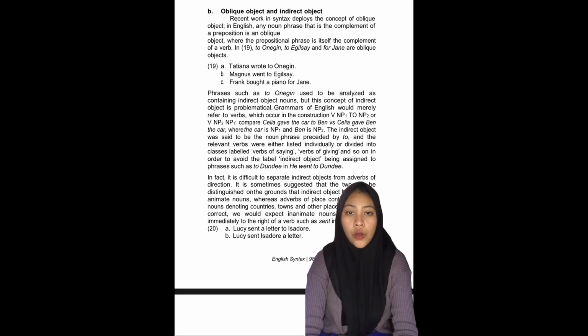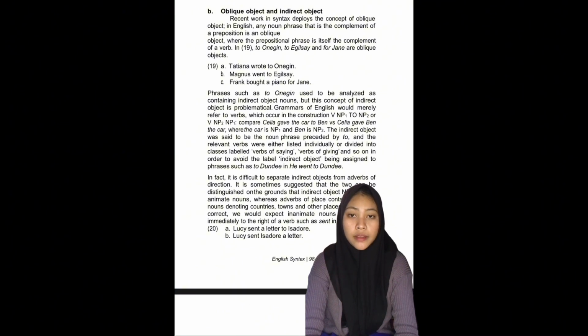Phrases like these used to be analyzed as containing indirect object nouns. But this concept of indirect object is problematic.